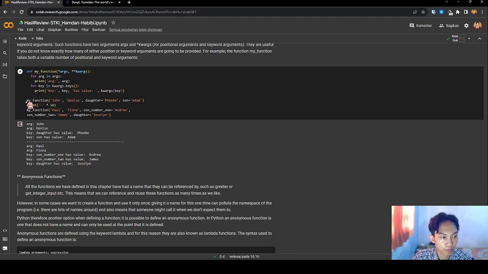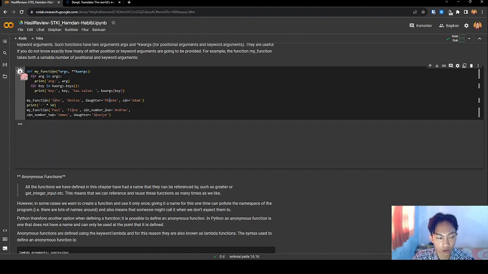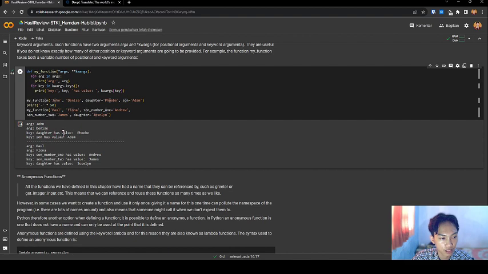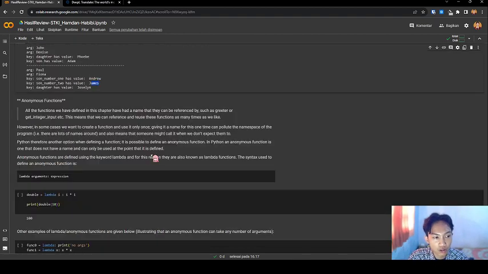My function with args and kwargs, for k in kwargs print k, kwargs k. I called my function with John, Lizzie, Dr., son Adam. Let's see the result. This printed: doctor has value, son has value, son has value Andrew, son number 2 has value. Next, anonymous functions.